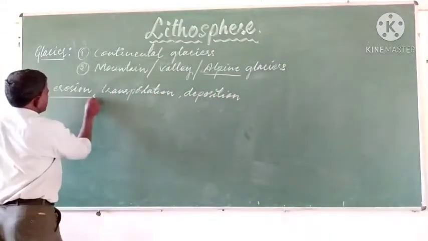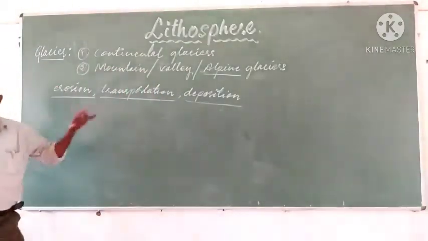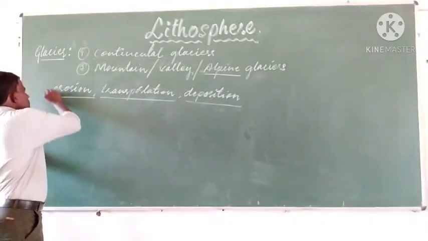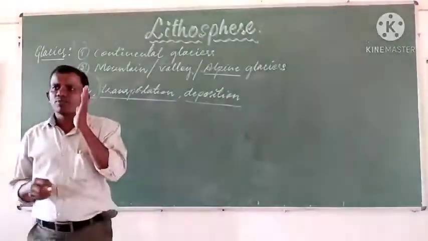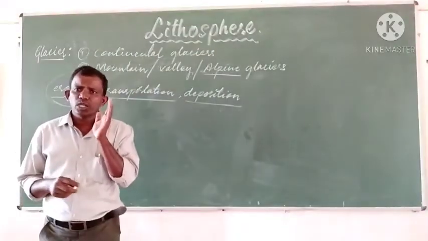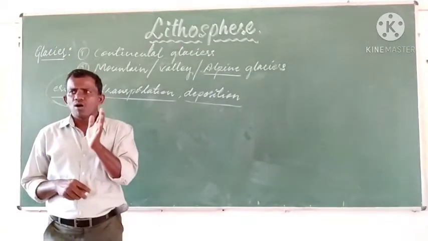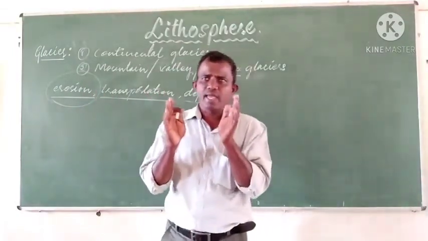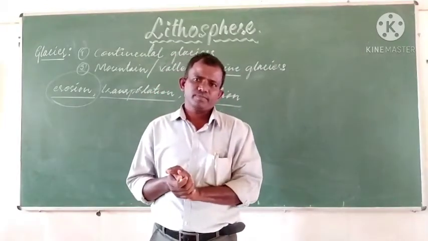See, these processes or activities result in the change of the landscape. The major landforms formed by the erosional work of the glaciers are cirque, horn, arête, U-shaped valleys, hanging valleys, and rock steps.